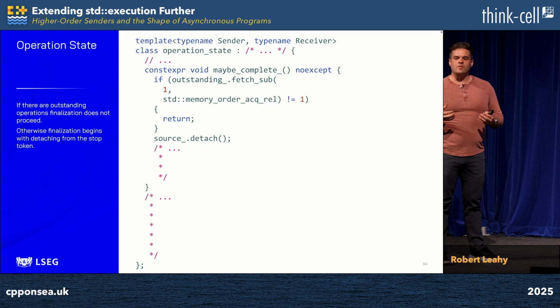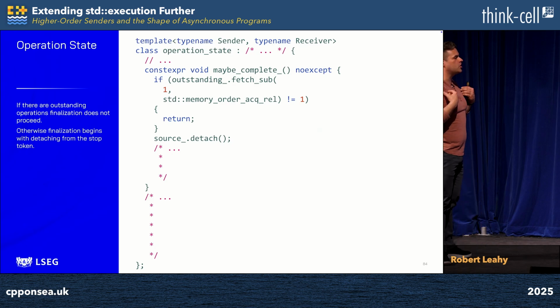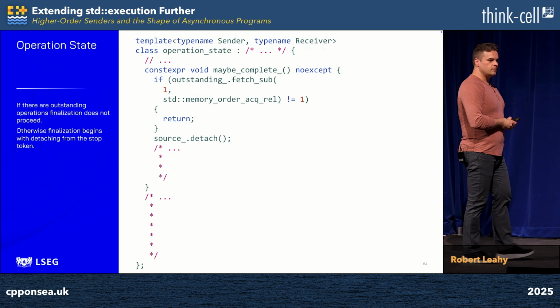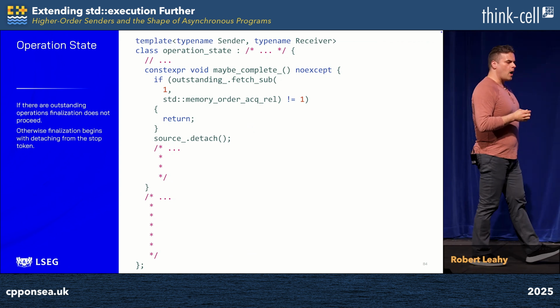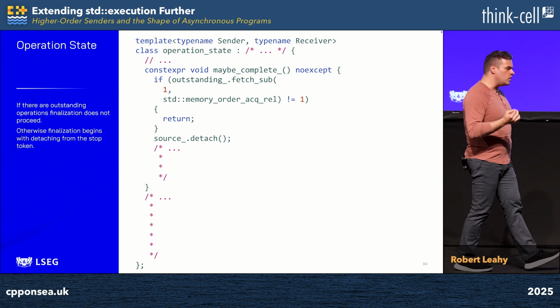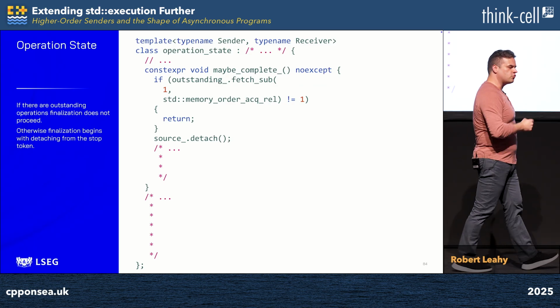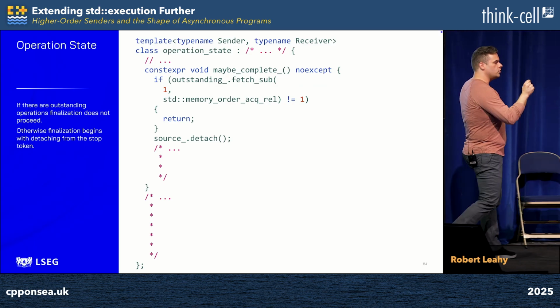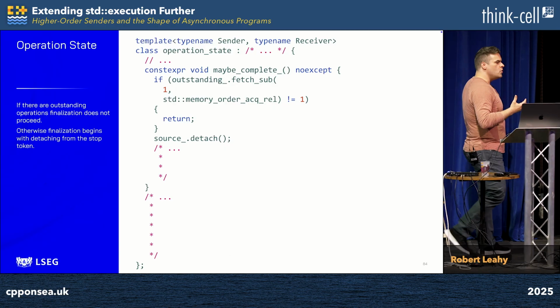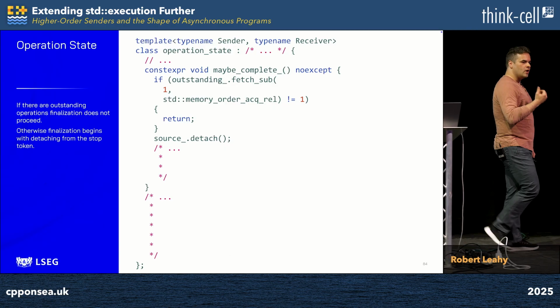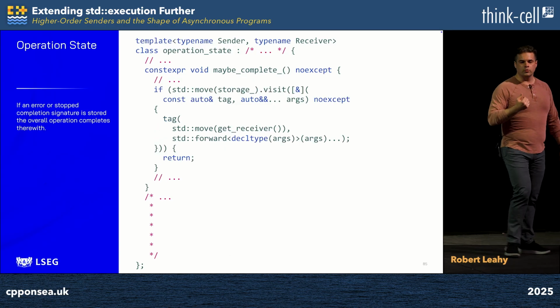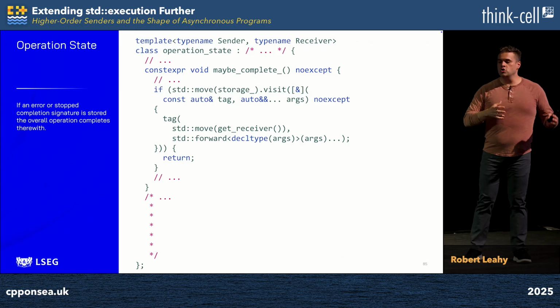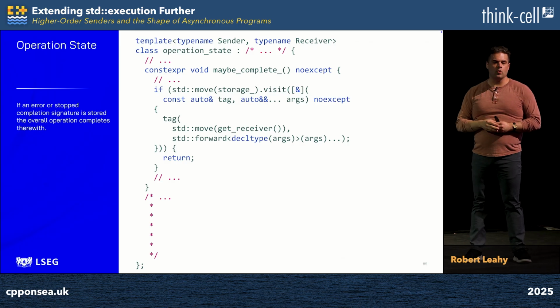If, on the other hand, we discover that it is up to us to finalize this operation, we proceed with finalization. The asynchronous lifetime of this operation state is coming to a close, and so we go to our stop source and we ask that it destroy its stop callback in accordance with the requirements of std::execution we reviewed earlier in the talk. And then we move on to the actual finalization, to transmitting the appropriate completion signal through to our receiver. We go to our storage and we ask if it has anything stored inside of it.